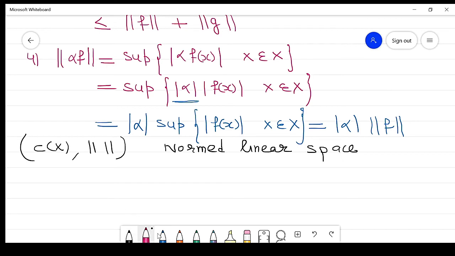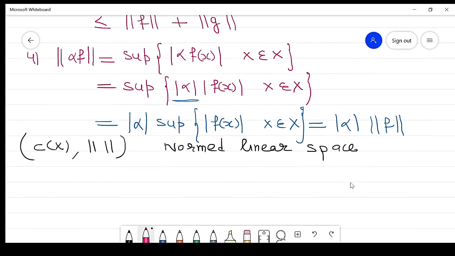Now, if it is a normed linear space, our next purpose is to prove it is a Banach space. To prove it is a Banach space, we need to prove that it is a complete space. So what is complete?